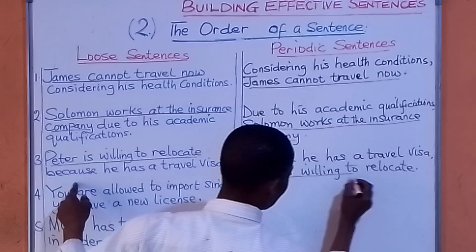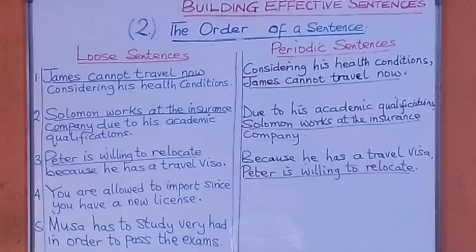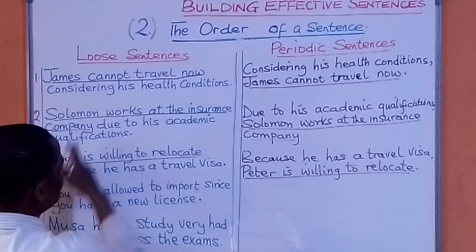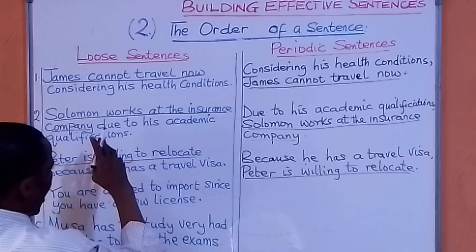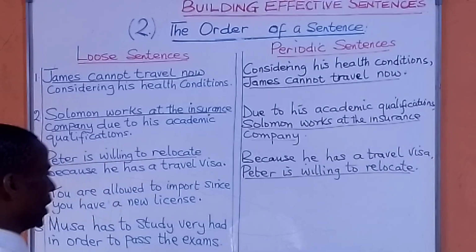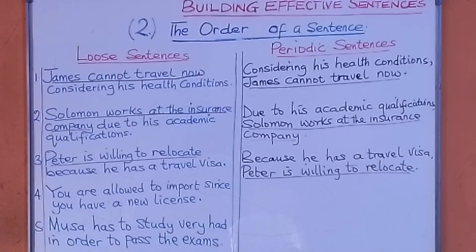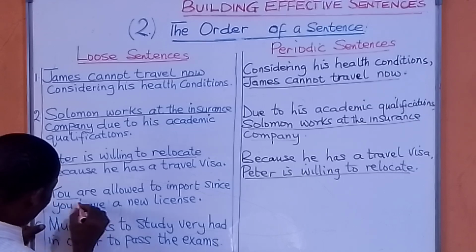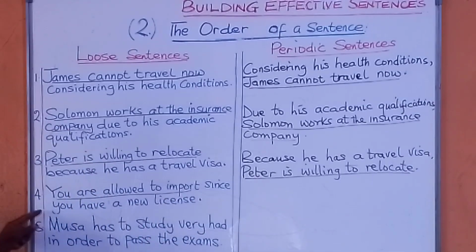So, the main point here is coming last. That is what makes it a periodic sentence. So, when the main point is first, is coming at the beginning, it becomes a loose sentence. If the main point comes last, it becomes periodic sentence. Let's go to number 4. You are allowed to import. That is the main point there. And that is what makes it a loose sentence.